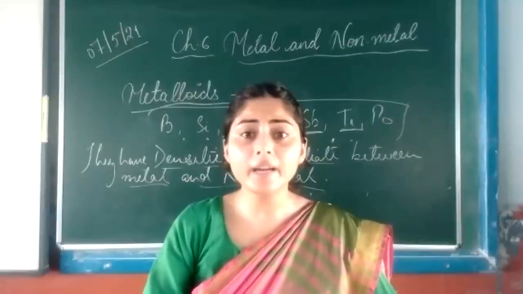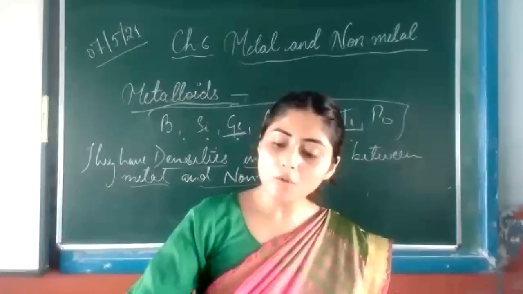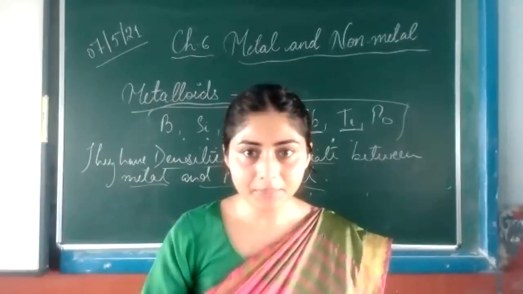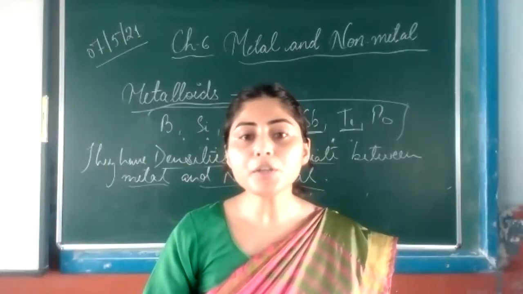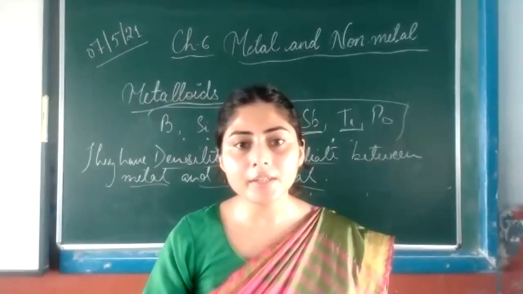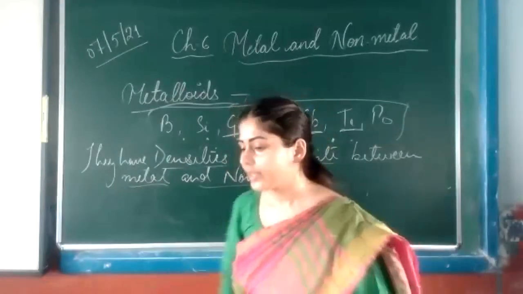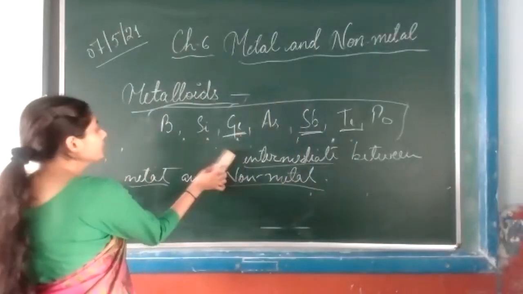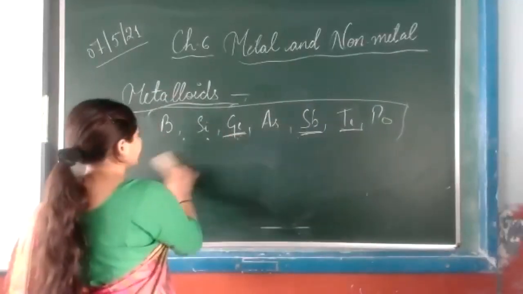As I told you, metalloids have properties between metal and non-metal. So their conduction of heat also lies between the metal and non-metal. This is the fourth point. What about electricity? Some metalloids can conduct electricity, but some cannot.